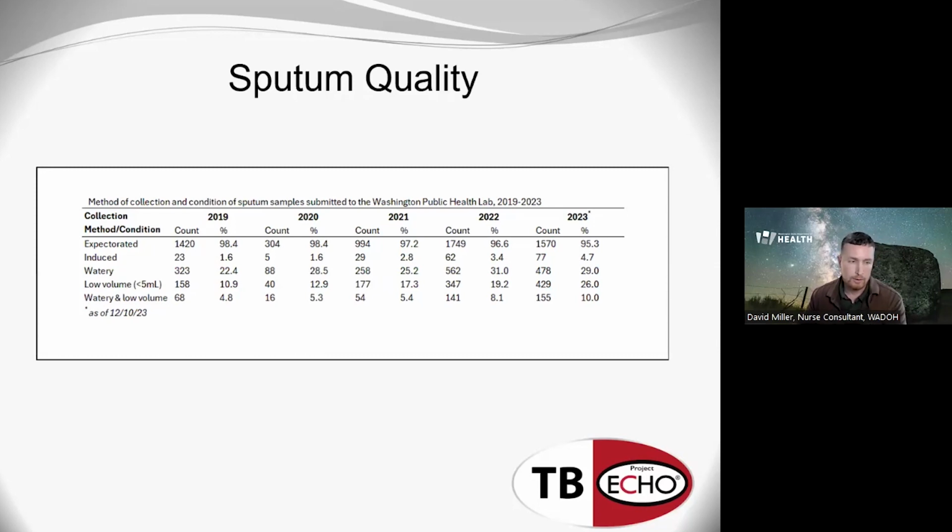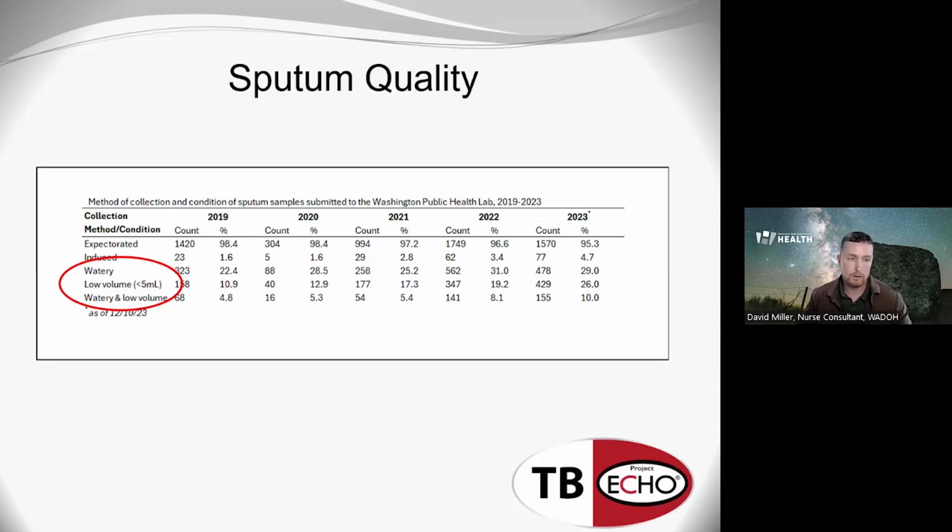What you're looking at here is basically the last 5 years or so of sputum that was submitted to the Public Health Lab in Washington. The first two rows are the method of how the sample was collected, either expectorated or induced. The bottom three lines indicate the quality of the samples that were collected. For each year, we've got a total number, and then we've got the percentages.